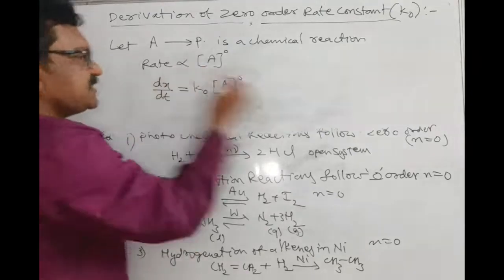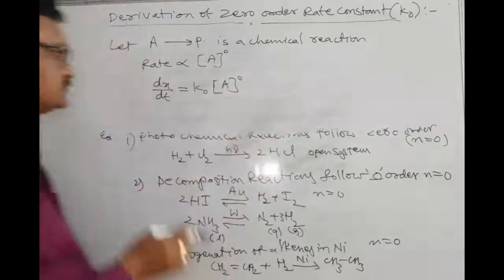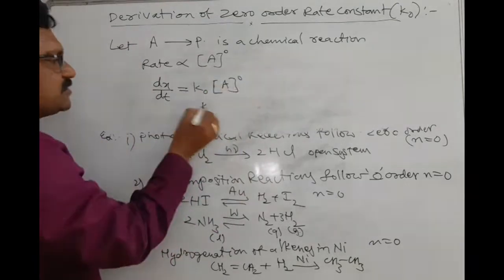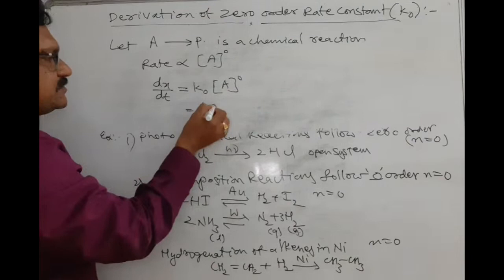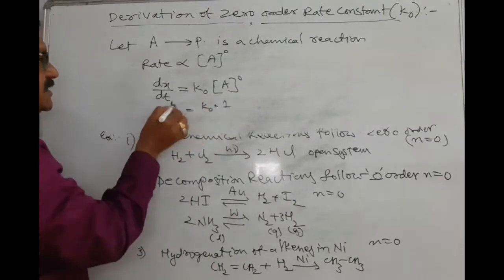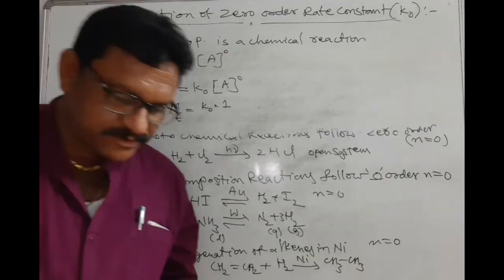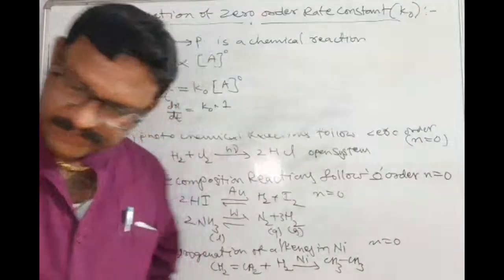The total expression we call the rate law. Here, anything power 0 is nothing but 1. So dx by dt is equal to K0 into 1, since any number power 0 is equal to 1.